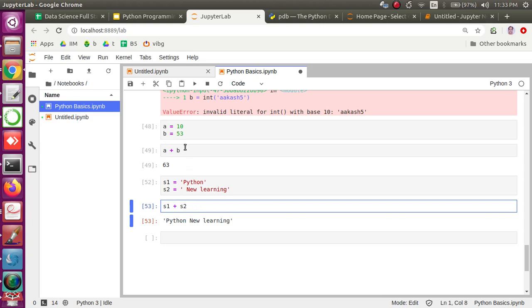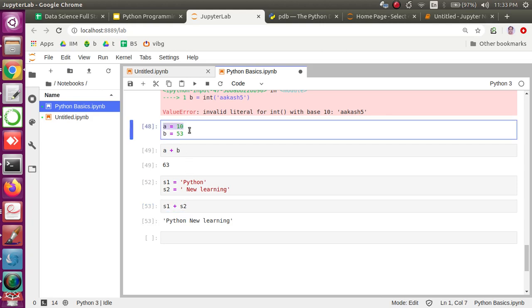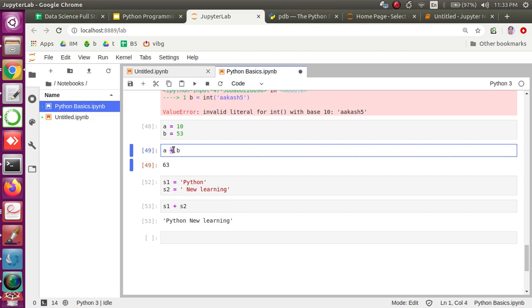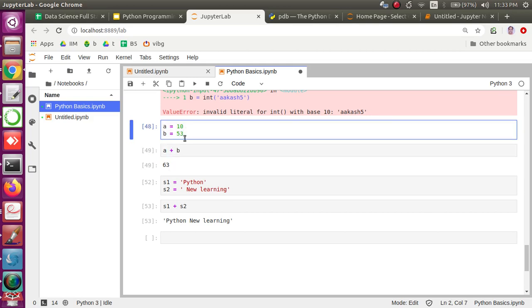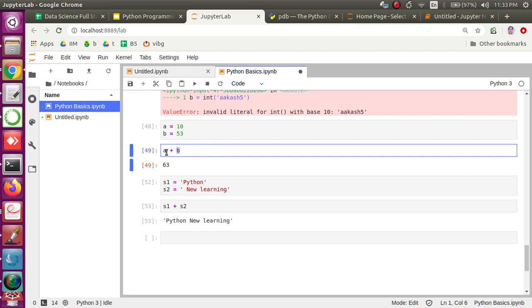And if I do the same thing with numbers, you can very well see that this plus is used to add two numbers. We are using the same operator, but the operands are different.